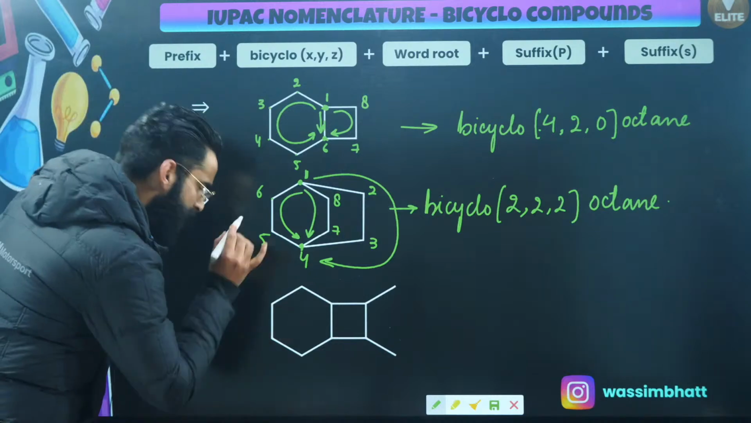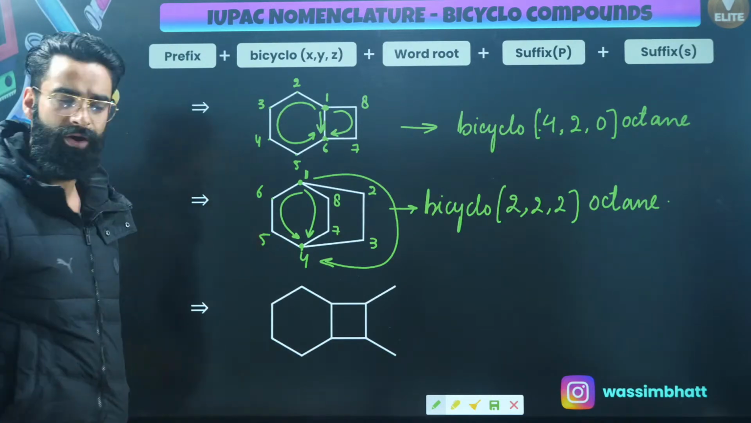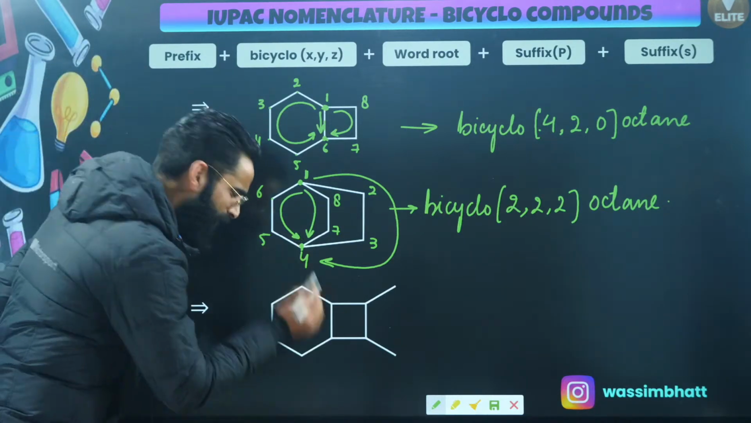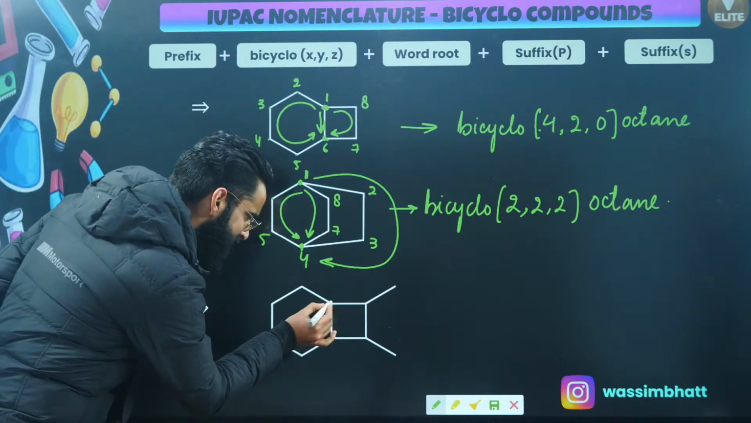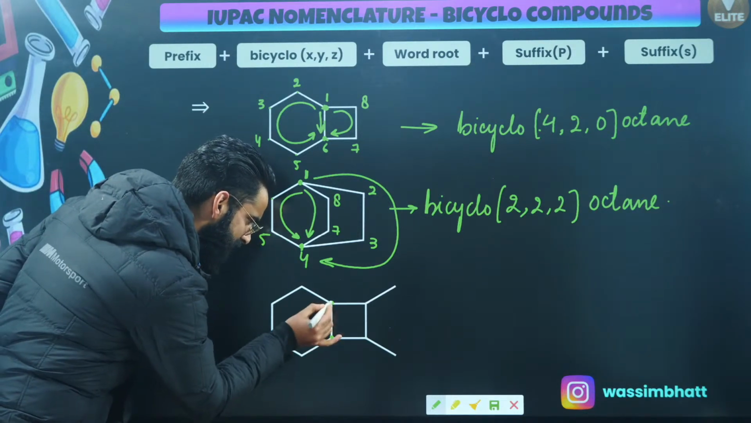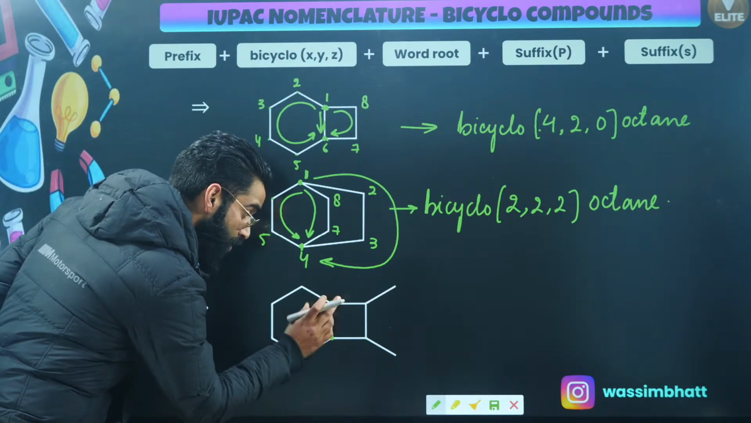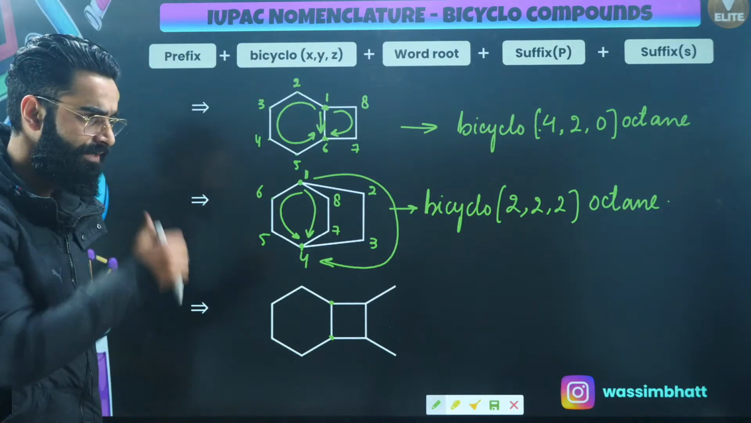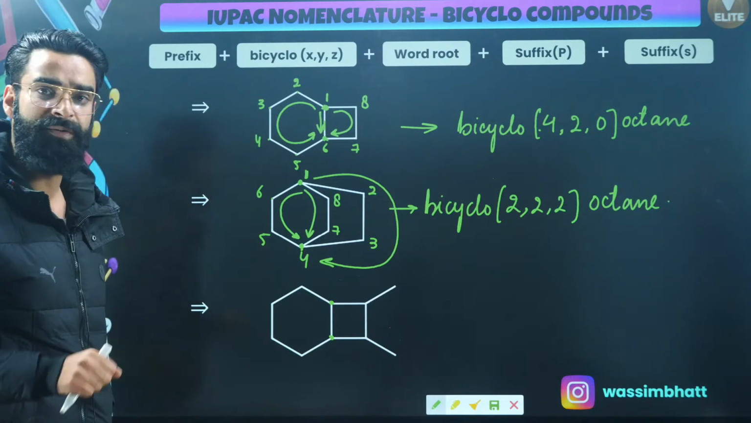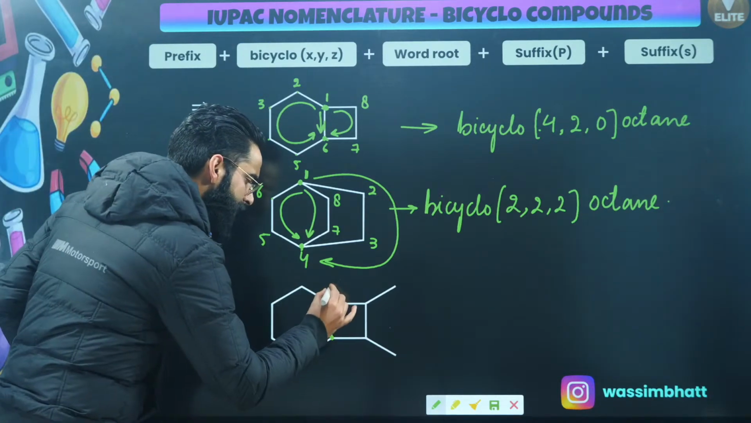Now, if you look at this particular compound, let's try to name it. First thing, find the bridged carbons. These are the bridged carbons over here, right? These are the 2 carbons which are common to both the rings, right? Now, I'll be starting the numbering from the bridged carbon. Let me call this carbon number 1, right?